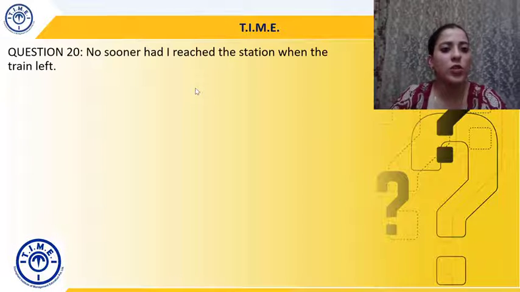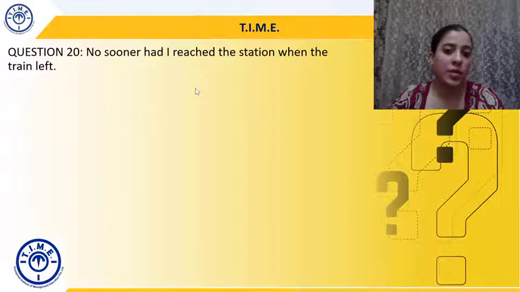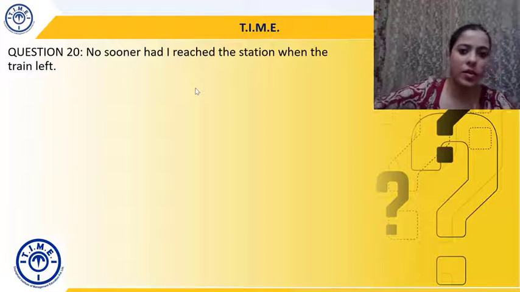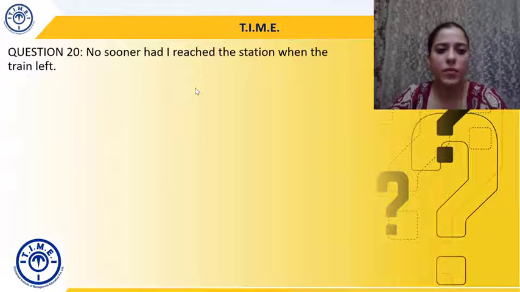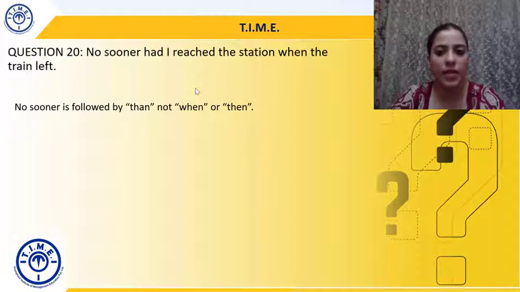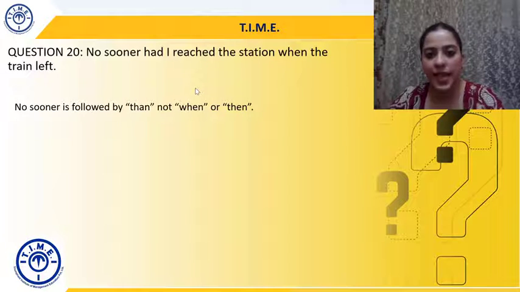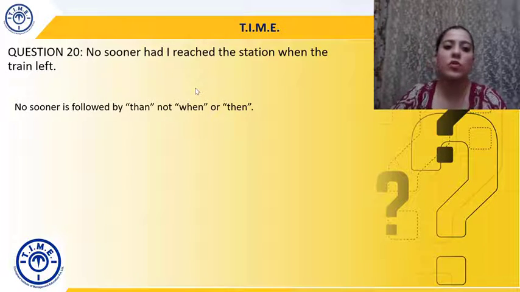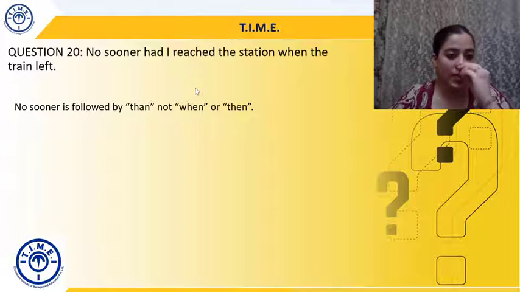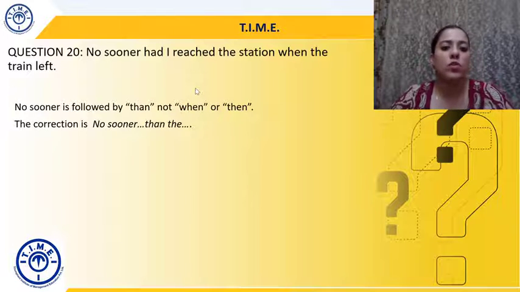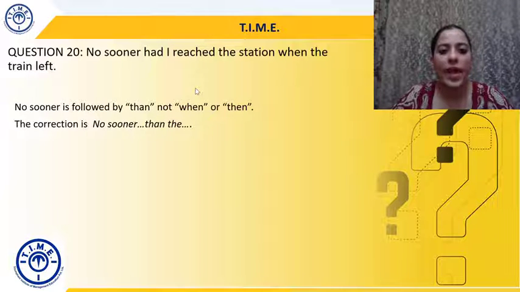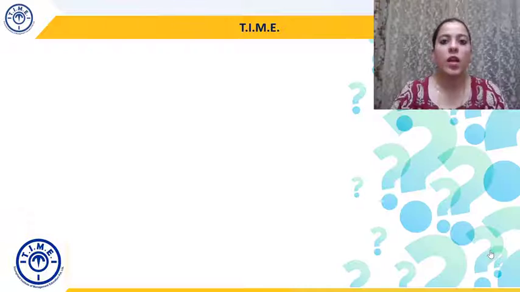Okay. Question 20. No sooner had I reached the station when the train left. I had just reached the station as the train was leaving, as in I reached and the train left. Okay. So the error is that no sooner is followed by than and not when or then. So we cannot say no sooner then or no sooner when. It has to be no sooner than. That's just how no sooner is used, and that's why the correction is obvious. No sooner had I reached the station than the train left. Okay. Question 23.